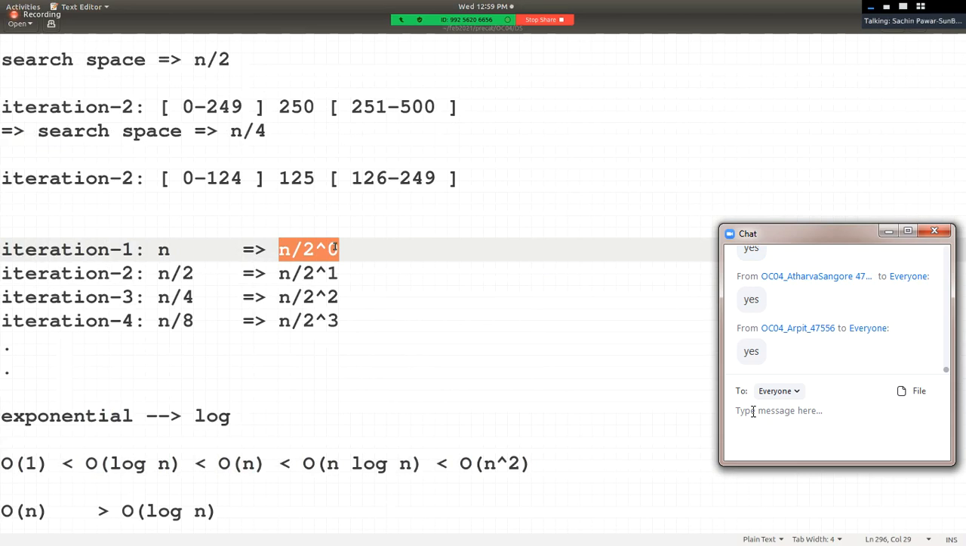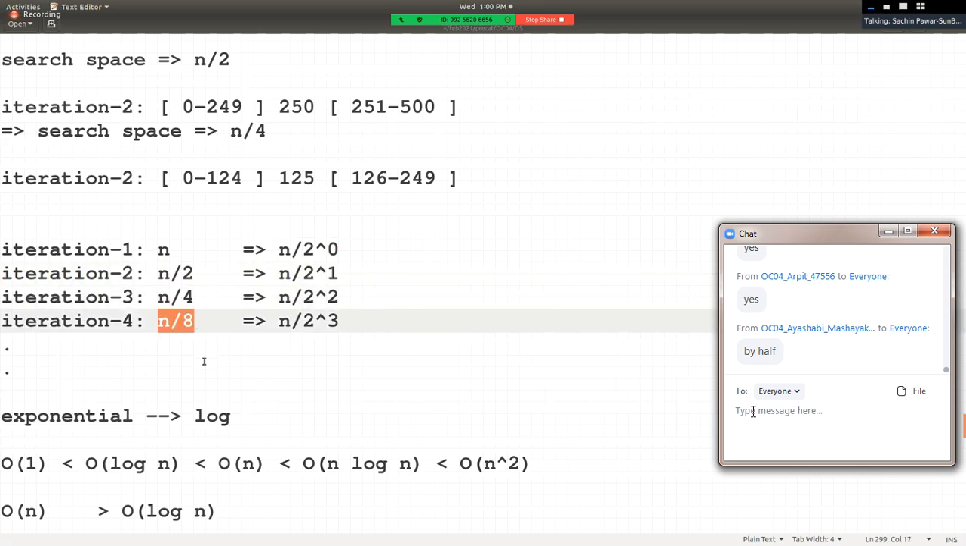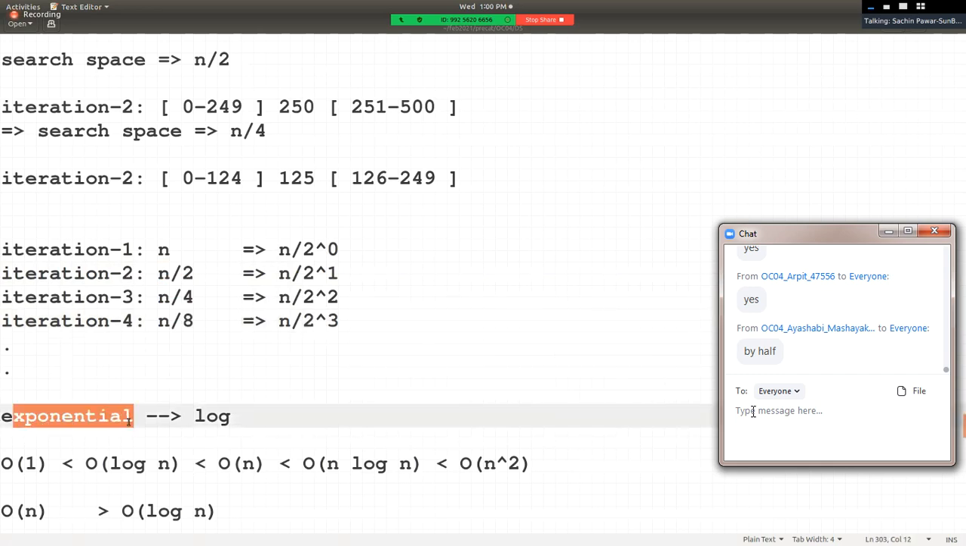पायल, are you there? After every iteration, search space is getting reduced by half. n by 2, n by 4, n by 8. It means search space is getting reduced. कैसे हो रहा है reduce? Get reduced exponentially. Exponentially, right? तो एक्सपोनेंशियल ऑपरेशन का इनवर्स ऑपरेशन क्या होता है?